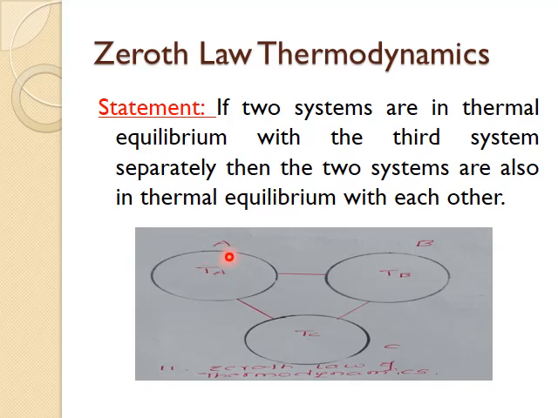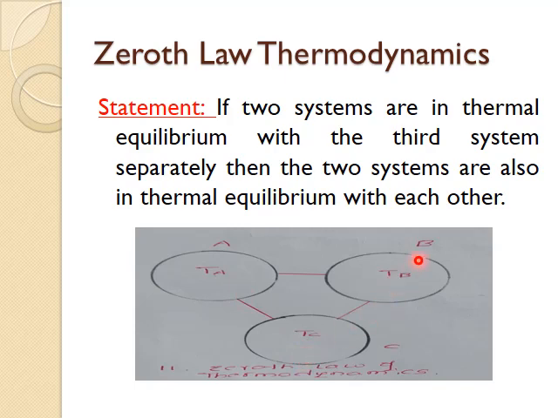If system A is having equal temperature with system C, and also if system B is having equal temperature with system C, then the temperatures of system A and system B will be equal. For example, if system A is at 10 degrees Celsius and you bring this system in contact with system C, then both will possess a temperature of 10 degrees Celsius.